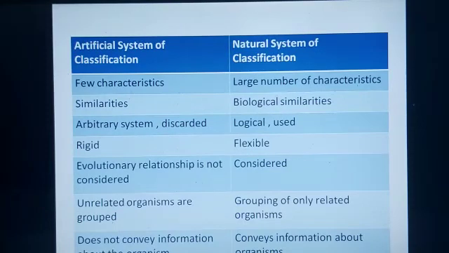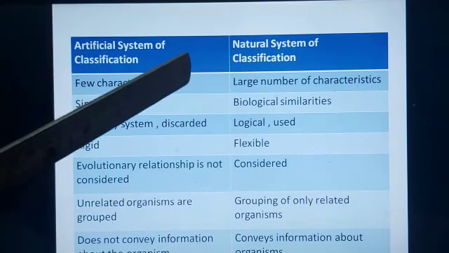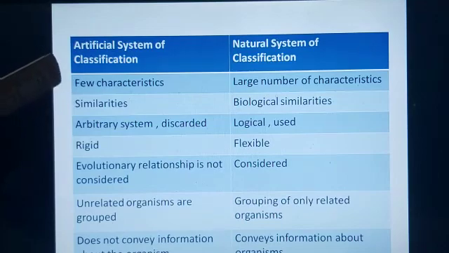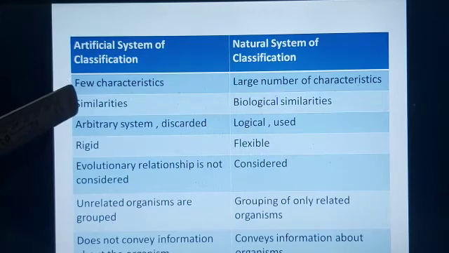Now let us see the difference between the natural and artificial system. Here you can see the differences. Let us quickly go through them. The first one is, as we discussed, only few characteristics were considered in the artificial system, and here a large number of characteristics are considered. The second is that the artificial system takes only morphological similarities into account. For example, if a bird does not have wings, then they are all grouped under the same category. But you know, there are flightless birds which are very different from each other.